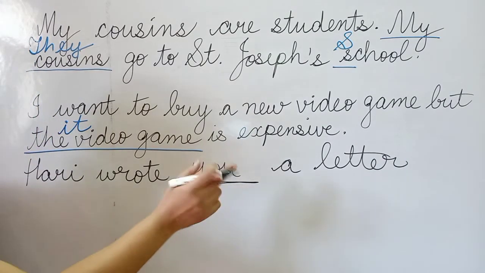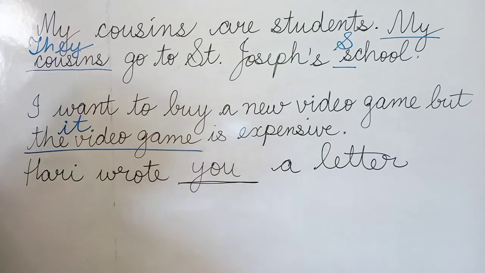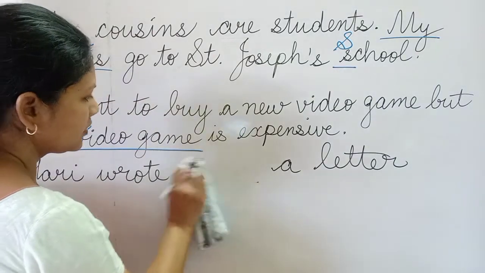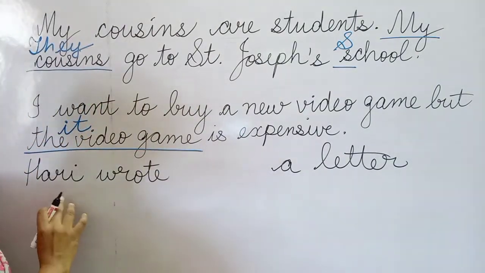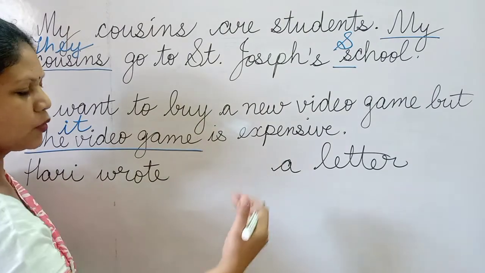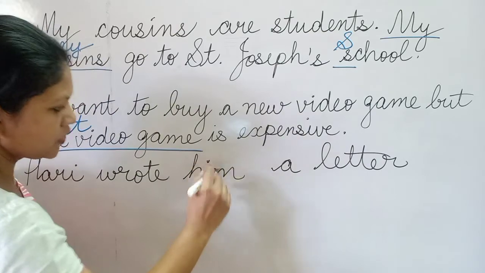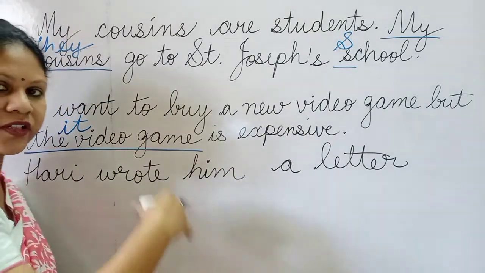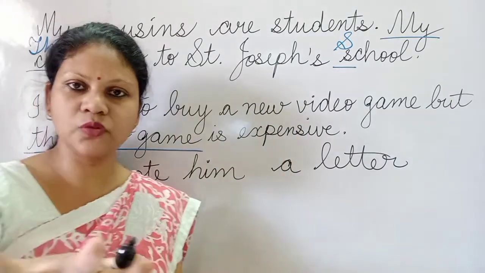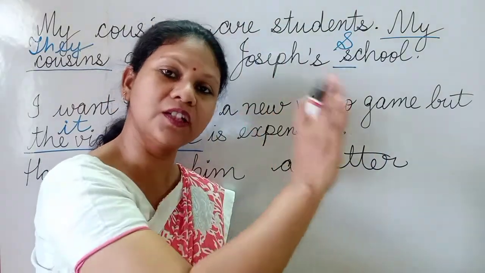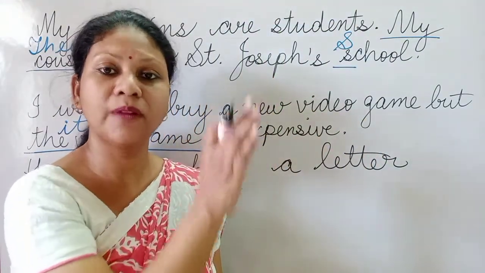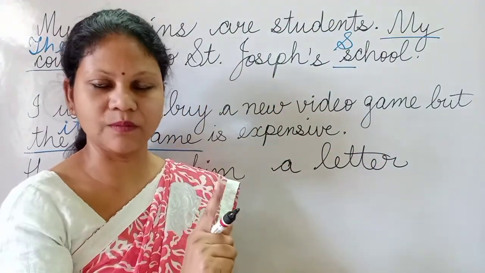Got it? Now let me replace it with the third person. So children, in third person, Hari wrote, suppose to his friend, him. Hari wrote him. Not to me, not to you, but to him, the third person. Third person of masculine gender, that is also one in number.